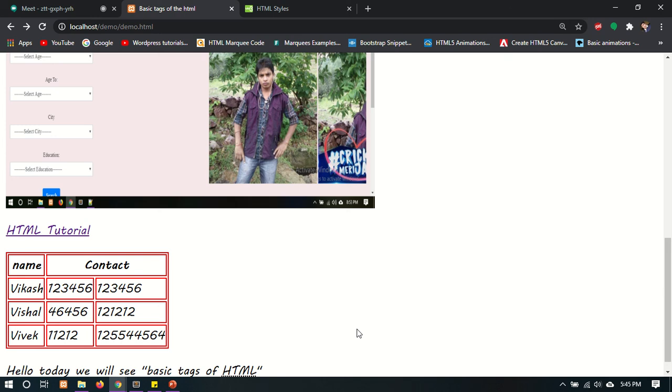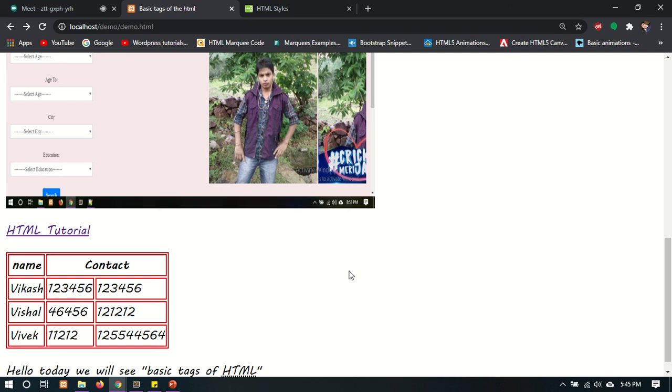Like colspan, we can also merge two rows by using rowspan. Suppose if I have to merge the Vikas and the Vishal row, I can use rowspan and give the value 2. So it merged the two rows into one. Okay.